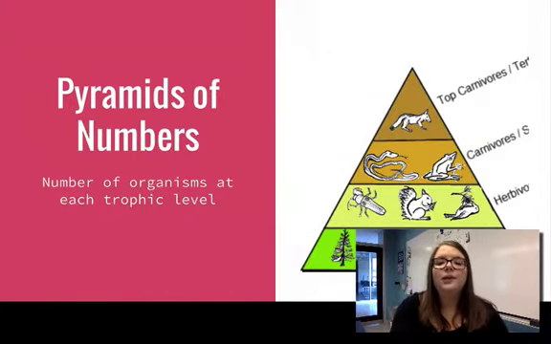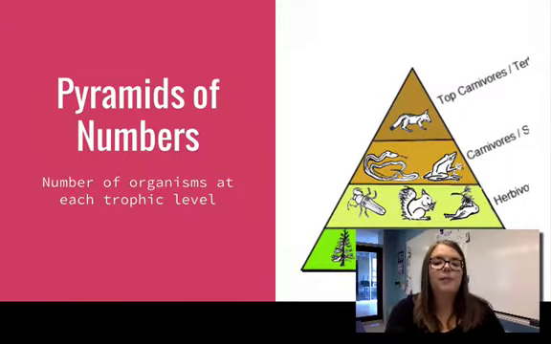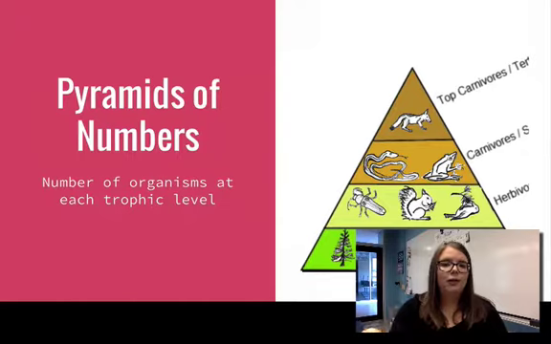Now remember, it's just the mass of them, so don't get this confused with pyramids of numbers. So pyramids of numbers actually count the number of organisms and organize them that way. So if you counted up the amount of producers you saw in an ecosystem, there'd probably be a lot more than if you counted up the number of top carnivores, right? So you're just going to count the number, and you can organize them into pyramids.